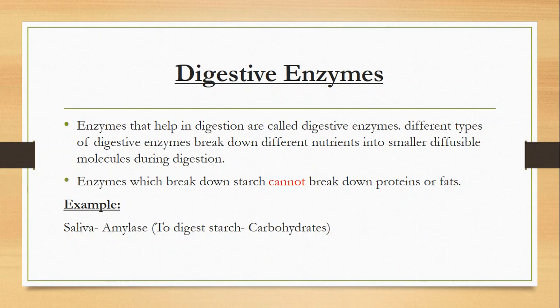What are enzymes? Enzymes are special types of proteins. What they do is speed up chemical reactions. Okay, so here I have used the term digestive enzymes. Digestive enzymes are different from enzymes. Enzymes basically speed up chemical reactions, and digestive enzymes speed up the process of digestion. So these specific enzymes which help in digestion are called digestive enzymes.